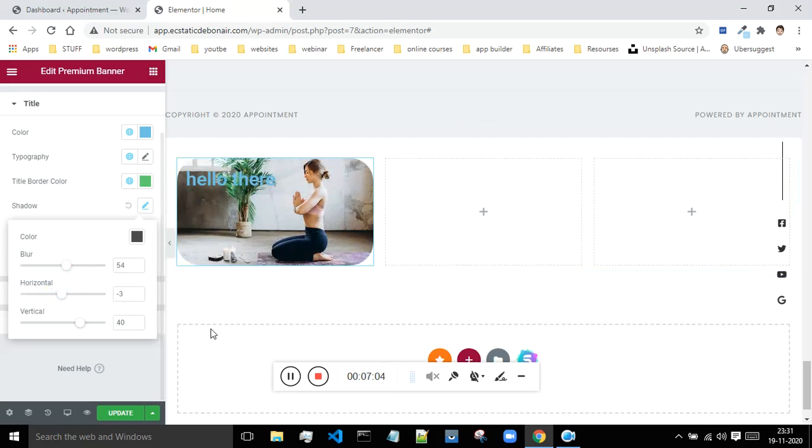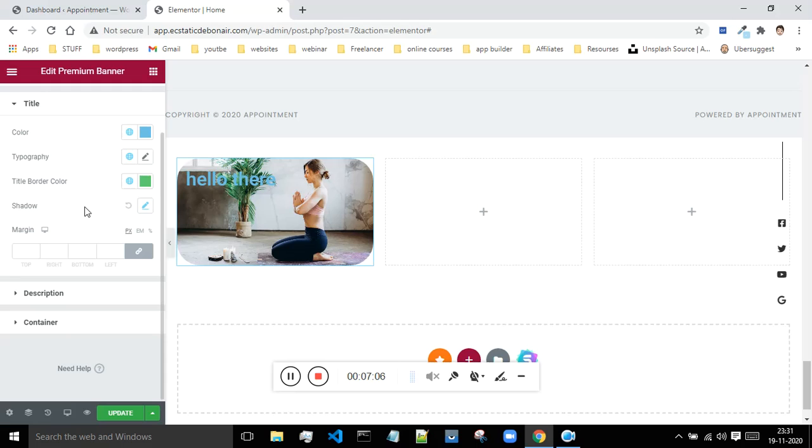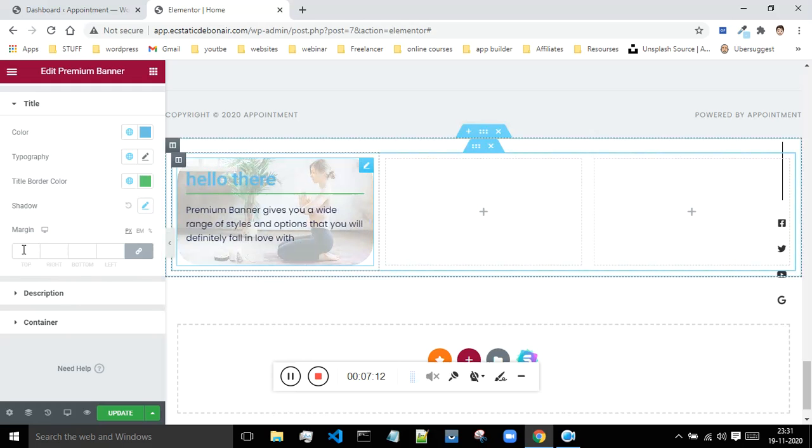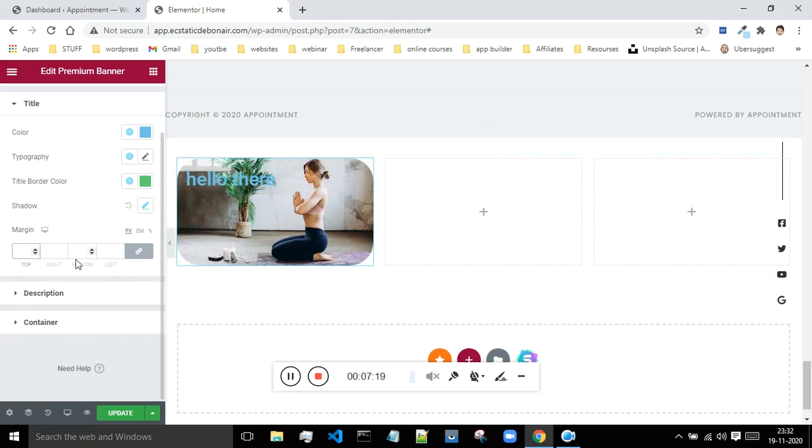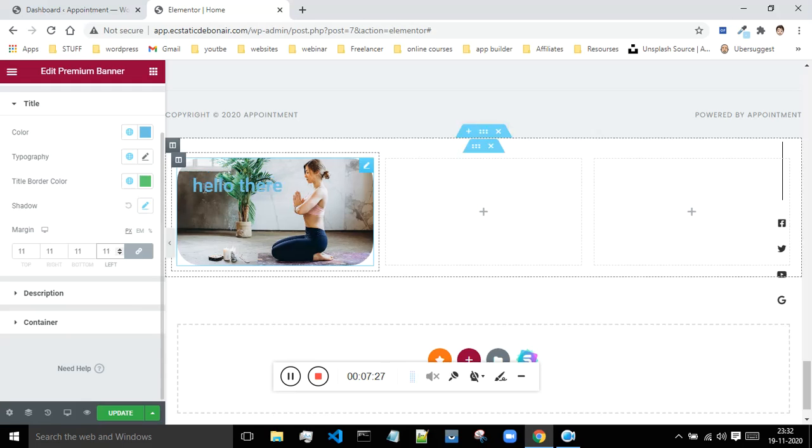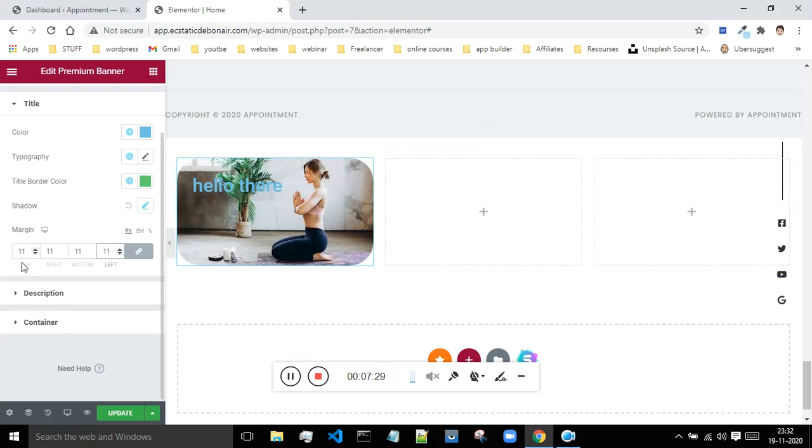So this is how you can apply all these changes over here. If you want a margin from the top and down, then you can do that. Margin around this text, by the way. From the left hand side, this text is a little bit close to this boundary, so I will give a little bit of margin from the left. Okay, so now this is the margin which I have got.